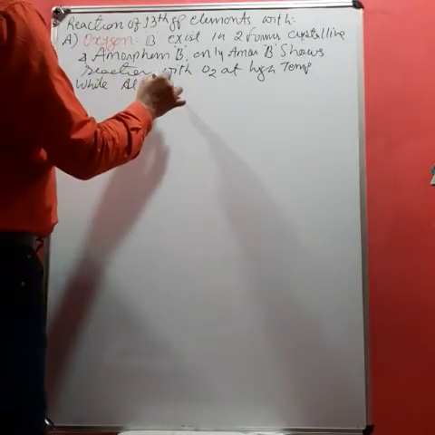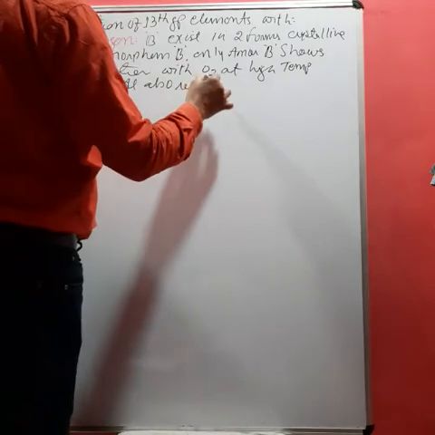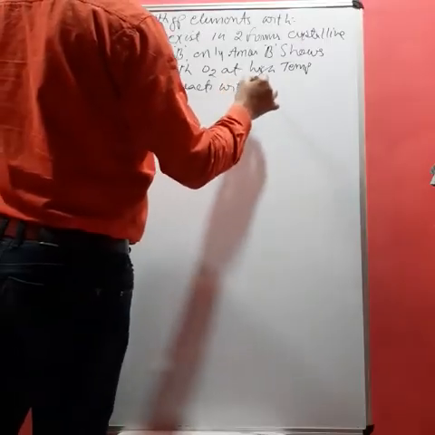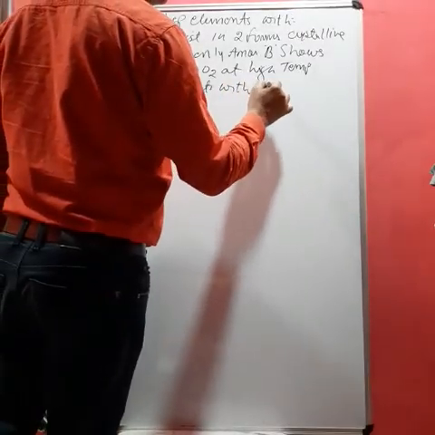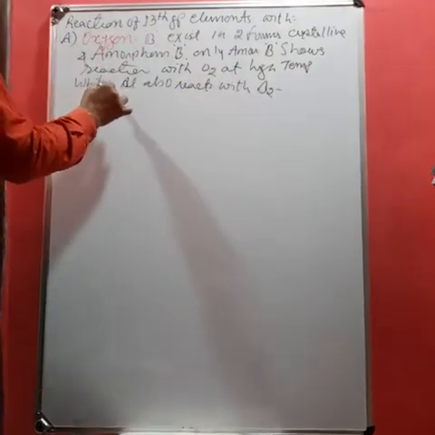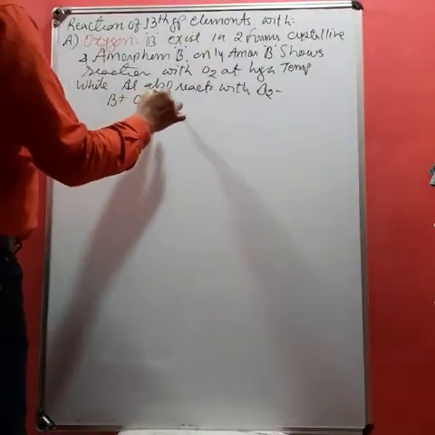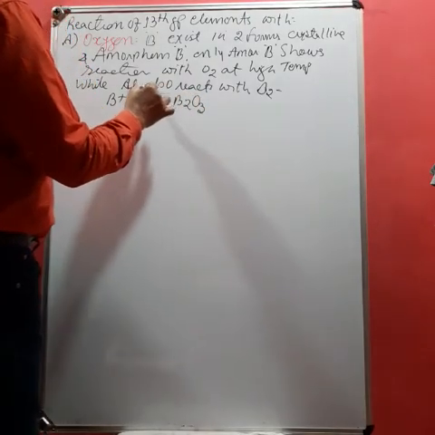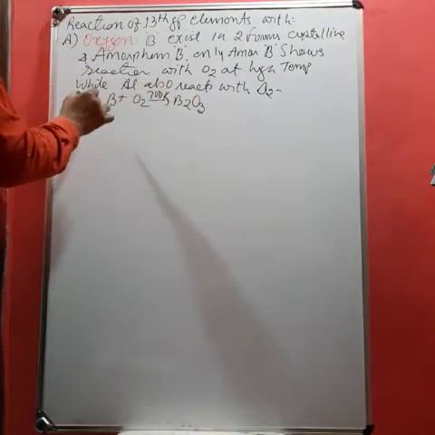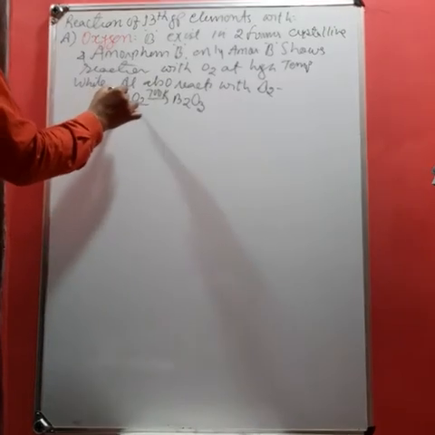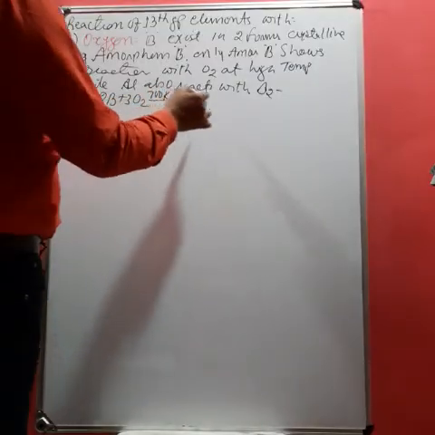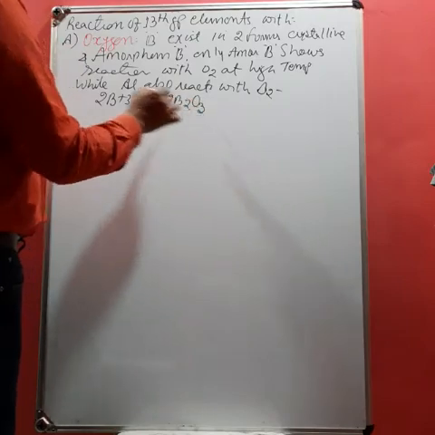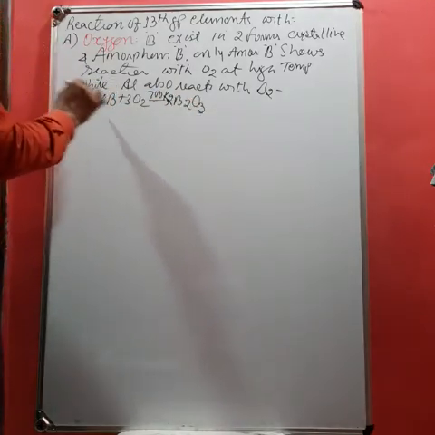Aluminium also reacts with what? With O2. Like here, B plus O2, it forms B2O3, but at very high temperature, 700 Kelvin. 2B plus 3O2 is equal to 2B2O3, and here you balance it.